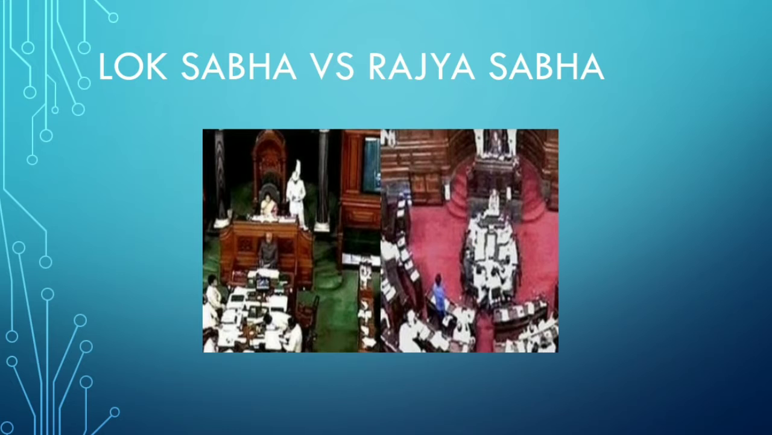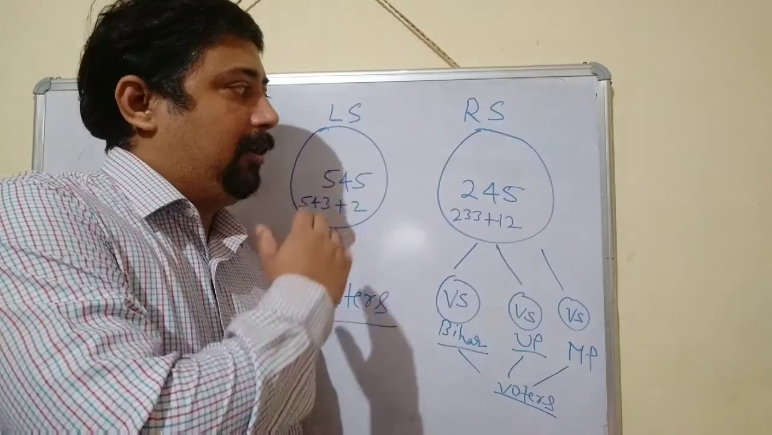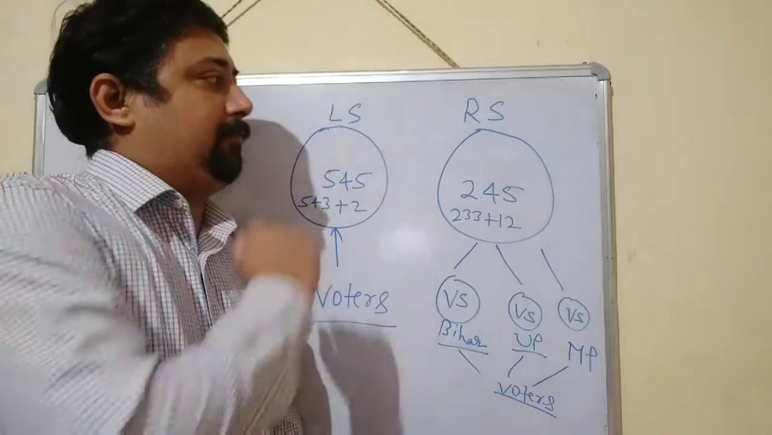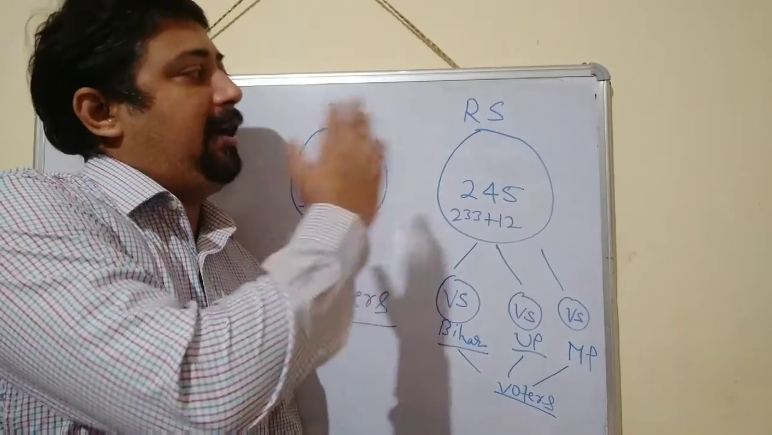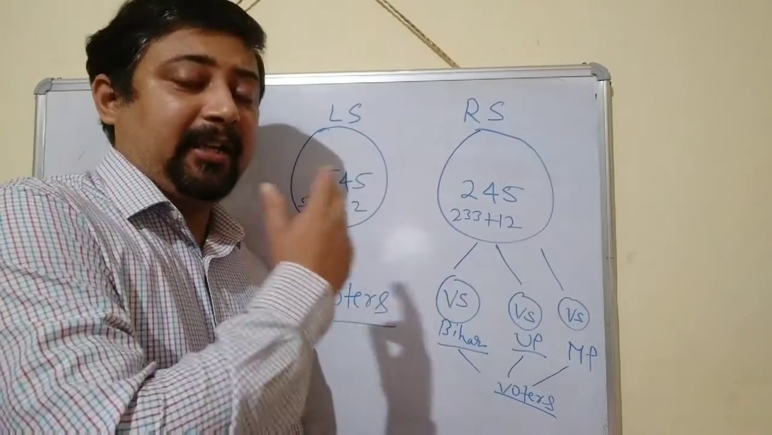Now, so far we discussed what is the role of government and how the government is going to function in different ways. Here in this video we will try to understand Lok Sabha versus Rajya Sabha. So we are going to compare the Lok Sabha and Rajya Sabha. So what is written here?